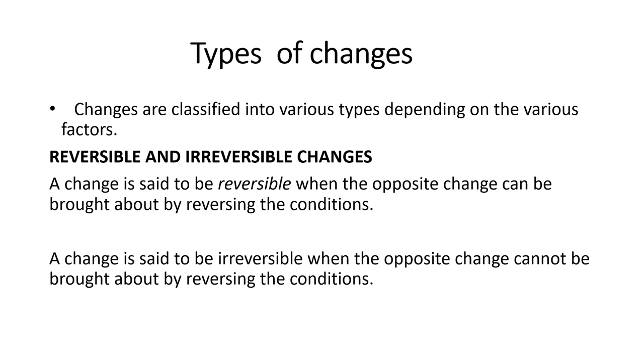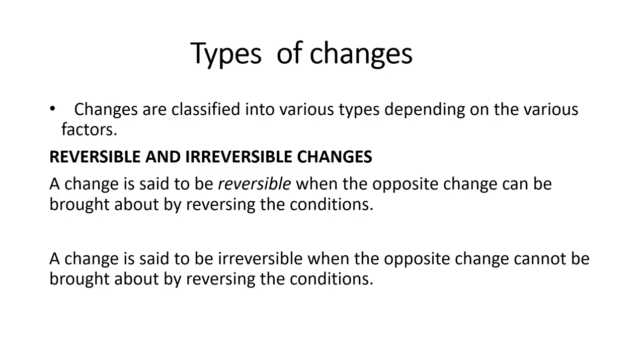A change is said to be reversible when the opposite change can be brought about by reversing the condition. Some examples I will take for your better understanding.